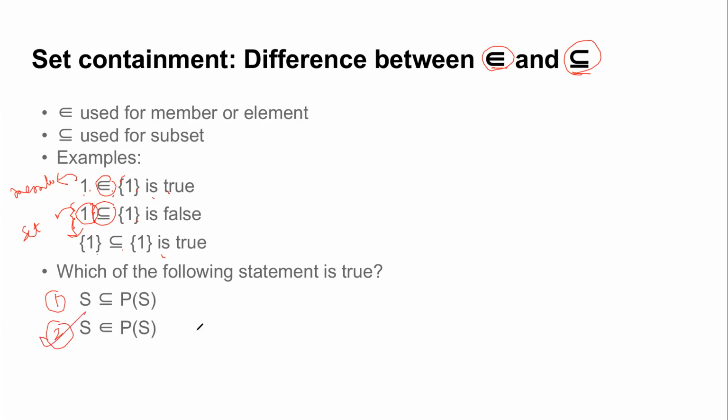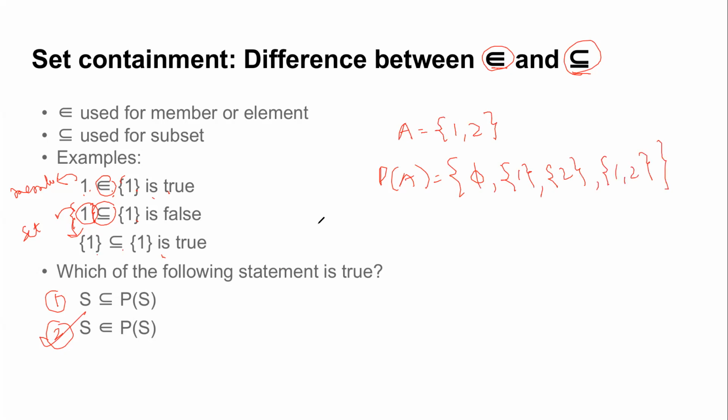So S is not a subset of its power set, right? Just to take an example, suppose A is {1, 2}. The power set of A is {phi, {1}, {2}, {1, 2}}. In general, we already know that every set is a member of its power set, so we already know that this is true. But now let's see why the other one is false.